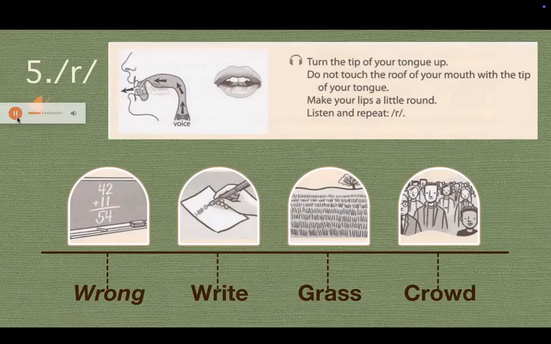Wrong, right, grass, crowd. Again. Wrong, right, grass, crowd. Okay, so we already listened to the voiced consonant sound r in wrong, right, grass, crowd. Again, wrong, right, grass, crowd.